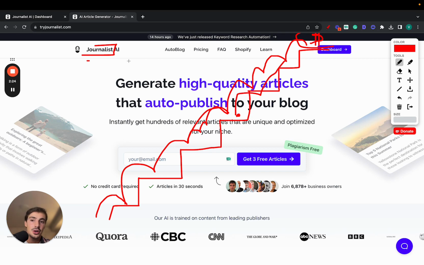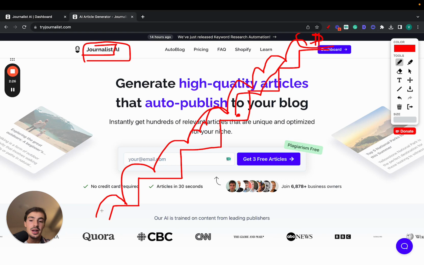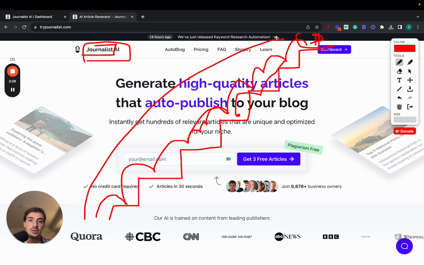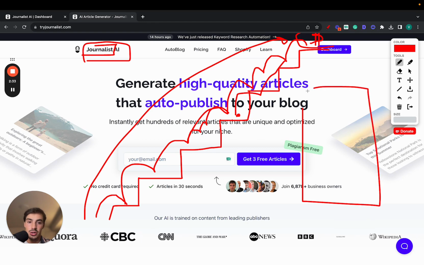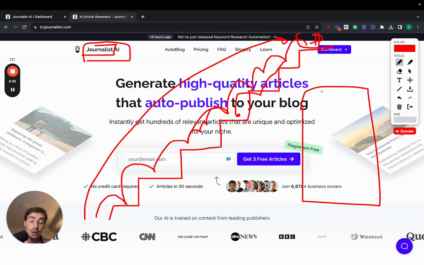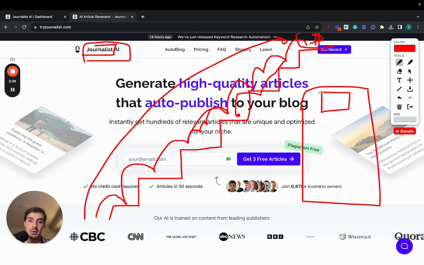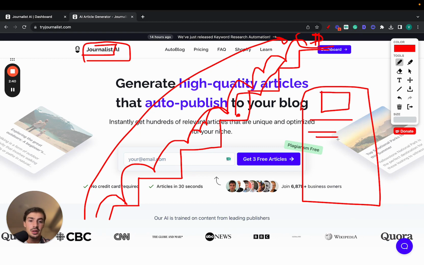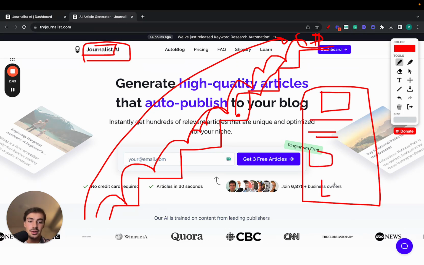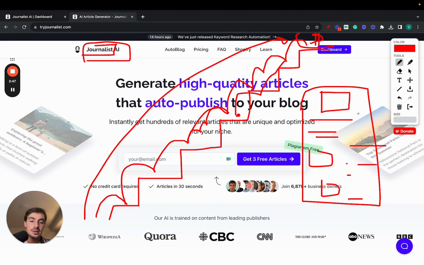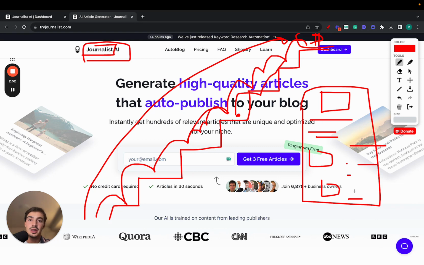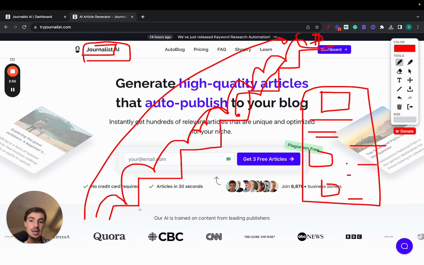Now, leveraging Journalist AI, I'm going to show you why in just a second here. You skip all of this, right? You skip all this up here. Not only because of the content it generates, but because it gets you a featured image, gives you a table of contents, gives you proper content, in-article images, in-article videos, internal links, external links, calls to action, tables, bullets, all this with one click. But also because with one click, you can publish this to your WordPress site, Shopify store, blog, Webflow, whatever it is, right? So you skip the line.